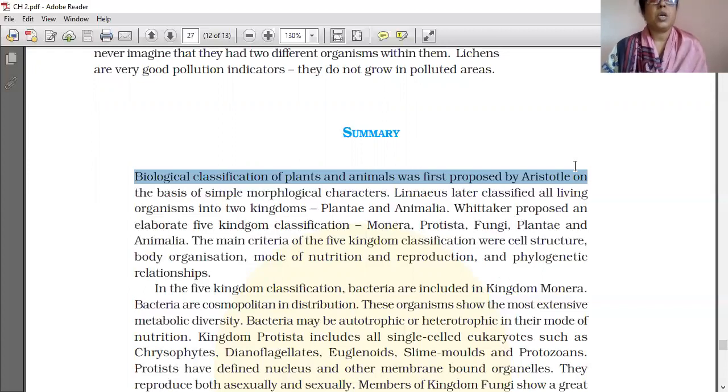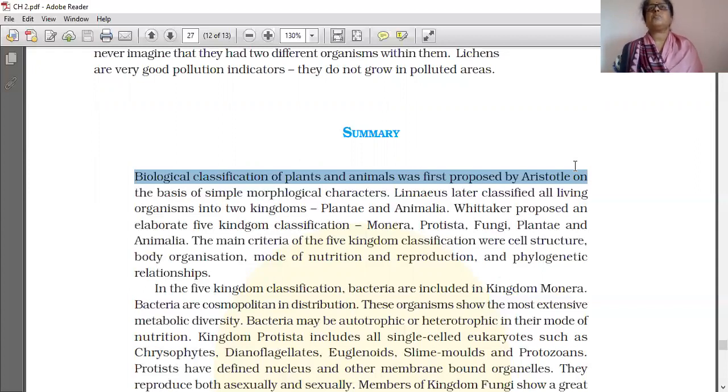R.H. Whittaker proposed an elaborate five-kingdom classification: Monera, Protista, Fungi, plantae and animalia. This we have already learned. So Linnaeus only classified organisms into two. All plants come inside plantae and all animals come inside animalia.